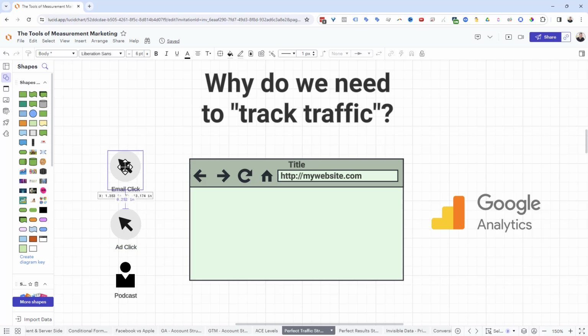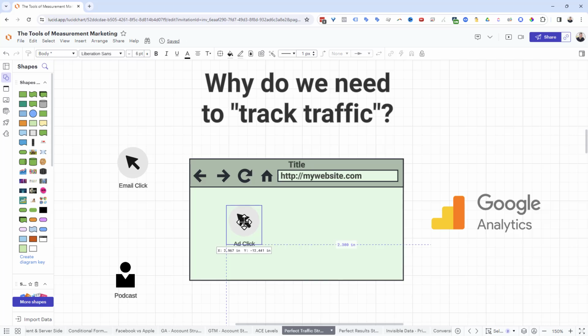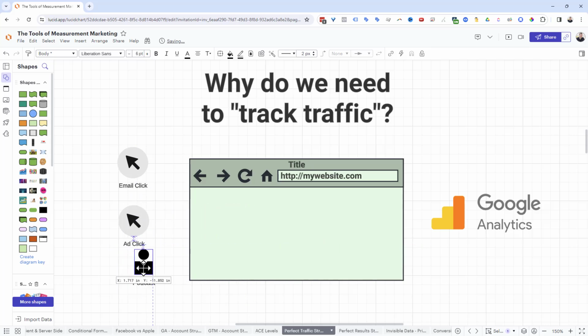Maybe it's an email that's bringing them to your website. Maybe it's an ad, you're doing some ads or some social media posts that are bringing them to a website. Maybe you're on a podcast as a guest podcaster. Maybe it's your own podcast and that brought them to the website. Maybe it was a text message that brought them to the website. Maybe it was a webinar that brought them to the website. Maybe it's a YouTube video that you did that brought them to the website, or TikTok or anything else.